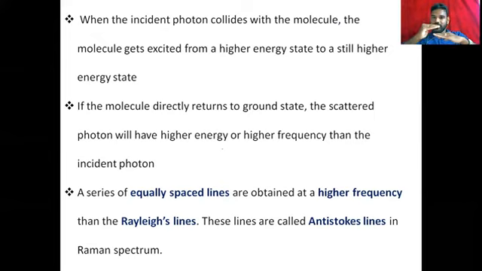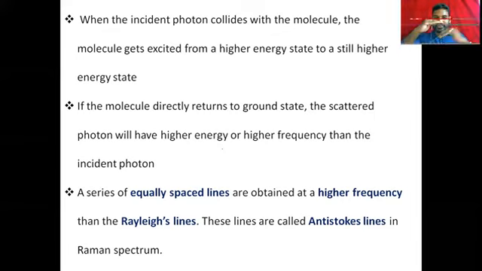So here the molecule gets excited from this state, and while coming back it prefers the lower energy state. And if the molecule directly returns to the ground state, the scattered photon will have higher energy than the frequency of the incident.